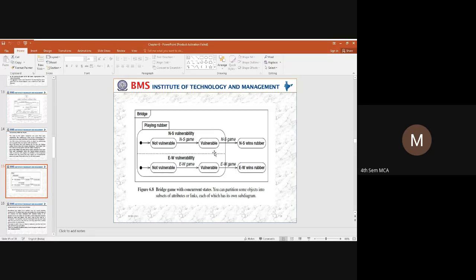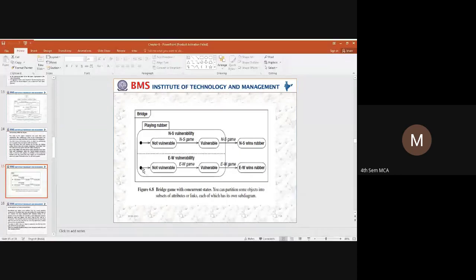So this dotted line tells us how we can achieve the concurrency. First, initially the rubber will be in a not vulnerable state. When you start performing an action, it will come to the vulnerable state. And what is the condition? We are using a north-south game, and the north-south direction is going to win. Either the north or south is going to win.